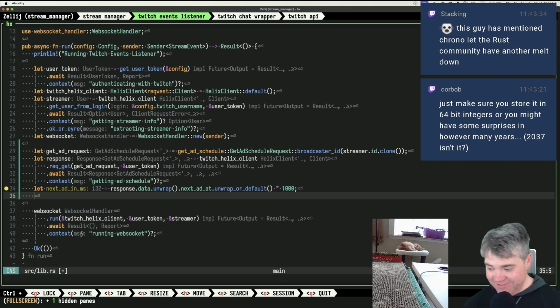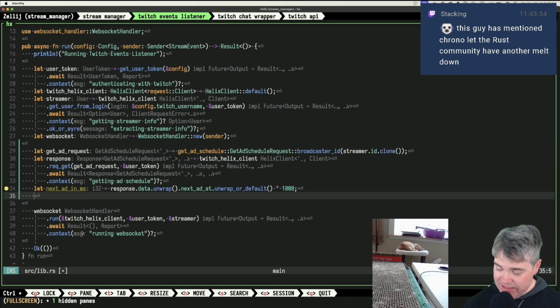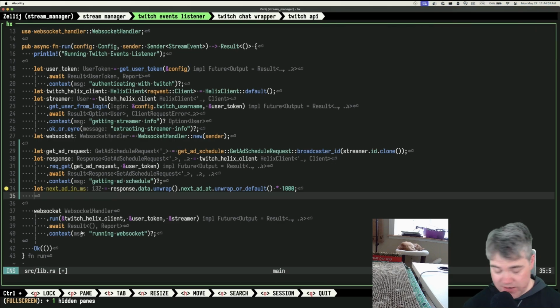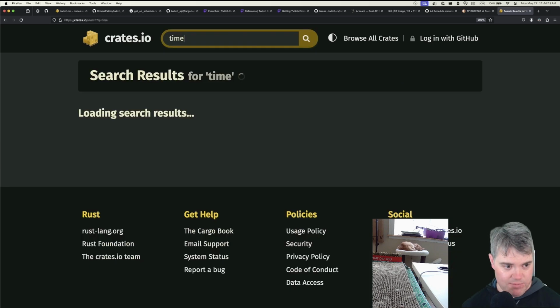Someone mentioned chrono. Let the Rust community have another meltdown. I know there's so many time crates and all that stuff. Is chrono still the standard? I thought, have things changed? This is one of the things where it's like, okay, Rust could do so much better at this. I just want to work with time. Come on, Rust. But they don't have a good time library to work with time.